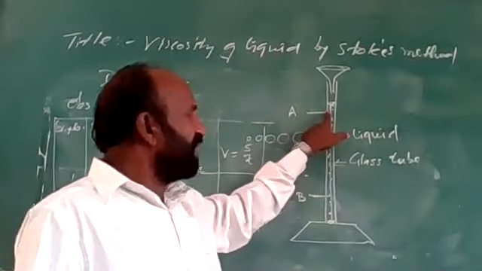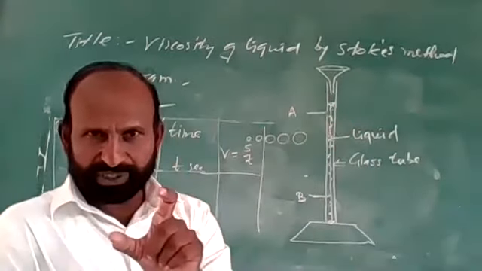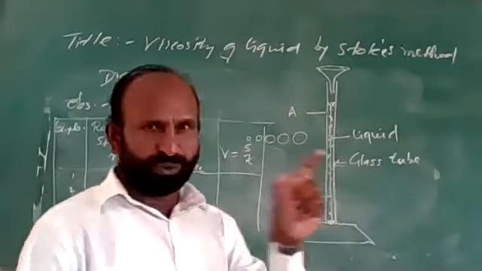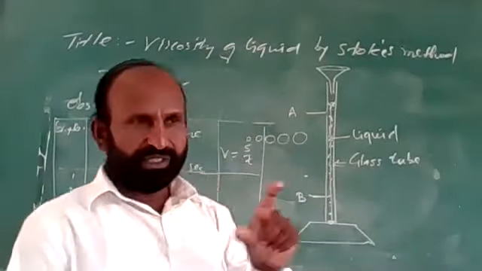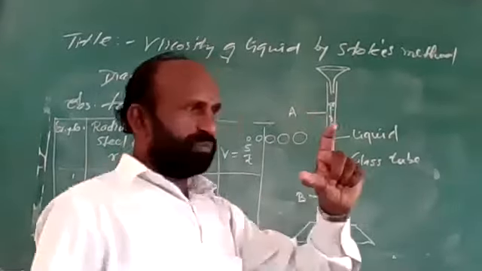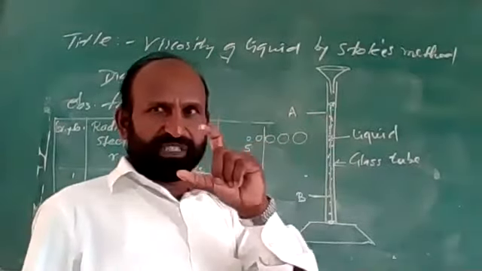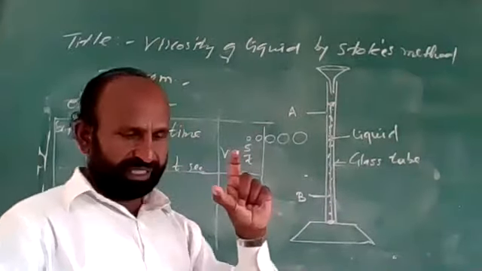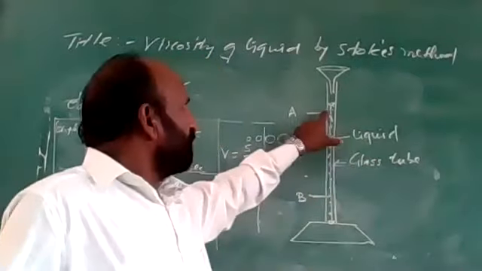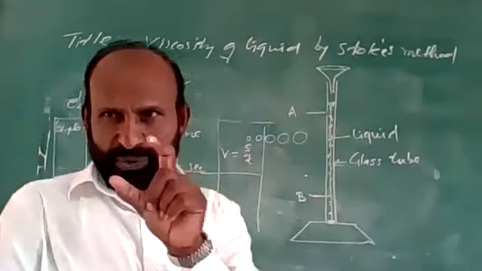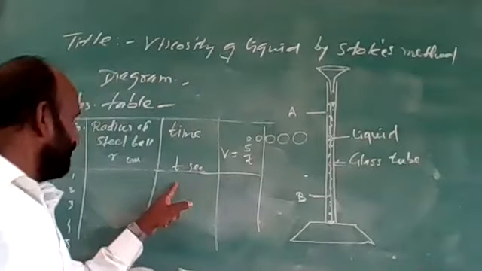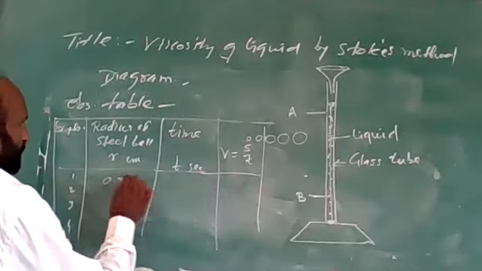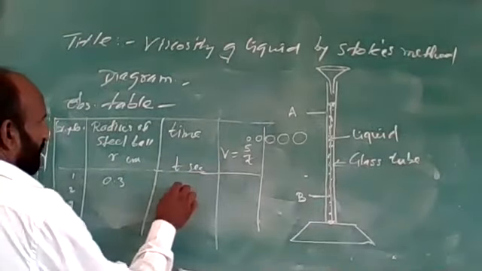So when it reaches this point A, you start your stopwatch. And when that ball reaches this point B, stop the stopwatch. Then you will find the amount of time required for the ball to move from A to B. That time is noted and written here. For example, if the diameter is 0.3 centimeter, the time required is say 10 seconds.